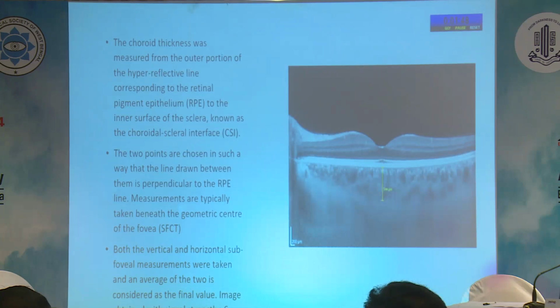The 2 points are chosen in such a way that the line drawn between them is perpendicular to the RPE line. Measurements are typically taken beneath the geometric center of the fovea. Both the vertical and horizontal subfoveal measurements were taken, and an average of the 2 is considered as the final value. Images obtained with signal strength greater than 6 were considered.